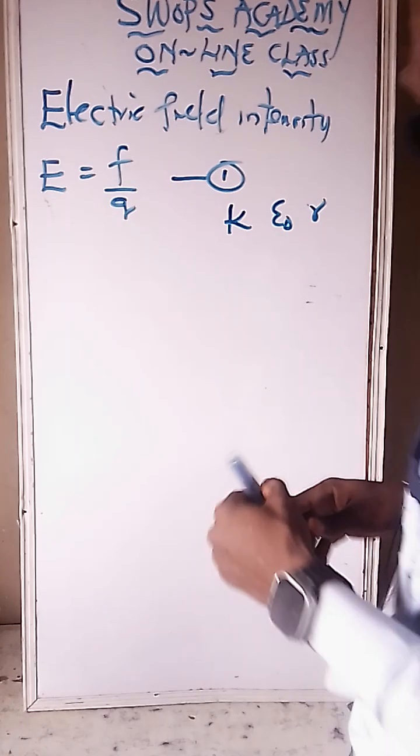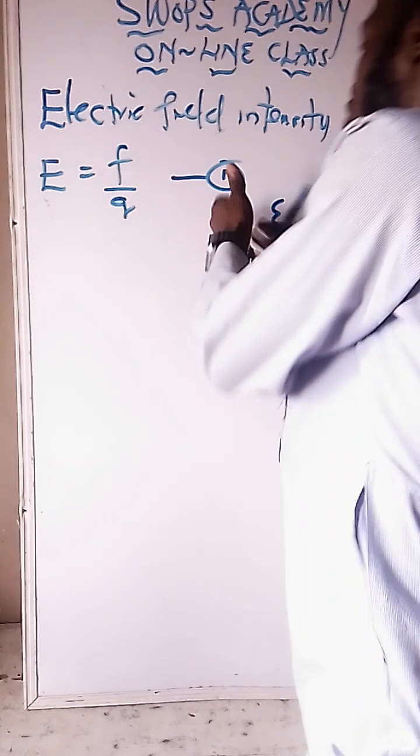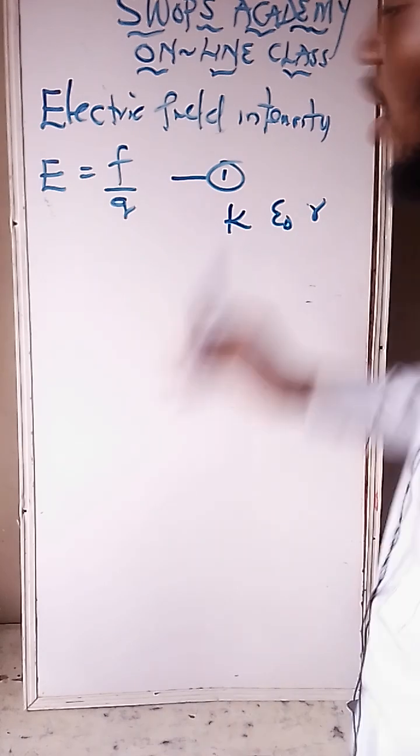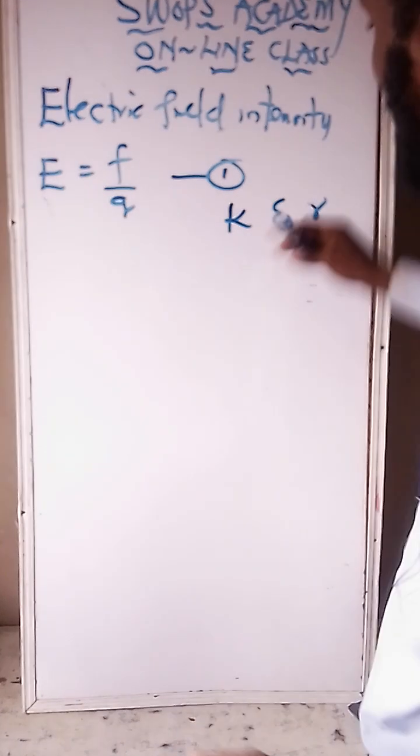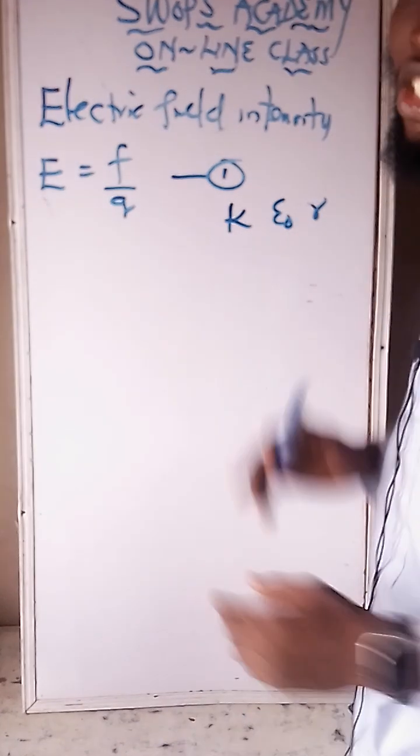You can't use the first formula since you have K, epsilon naught and distance.